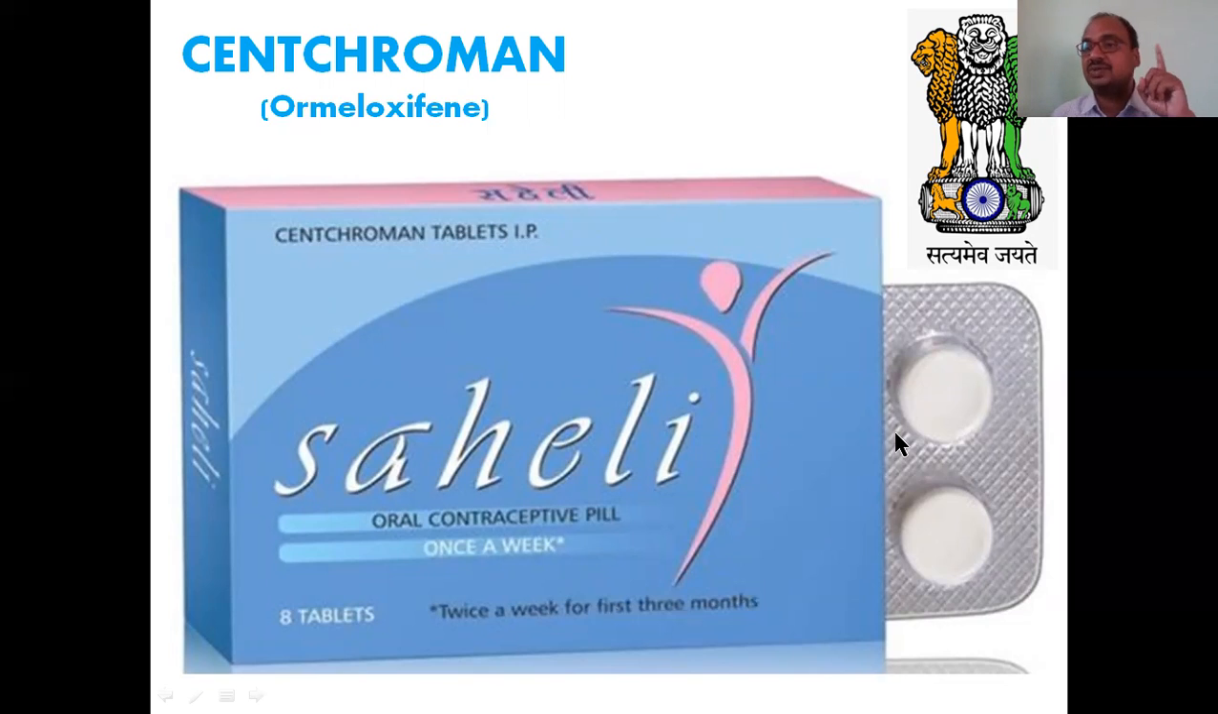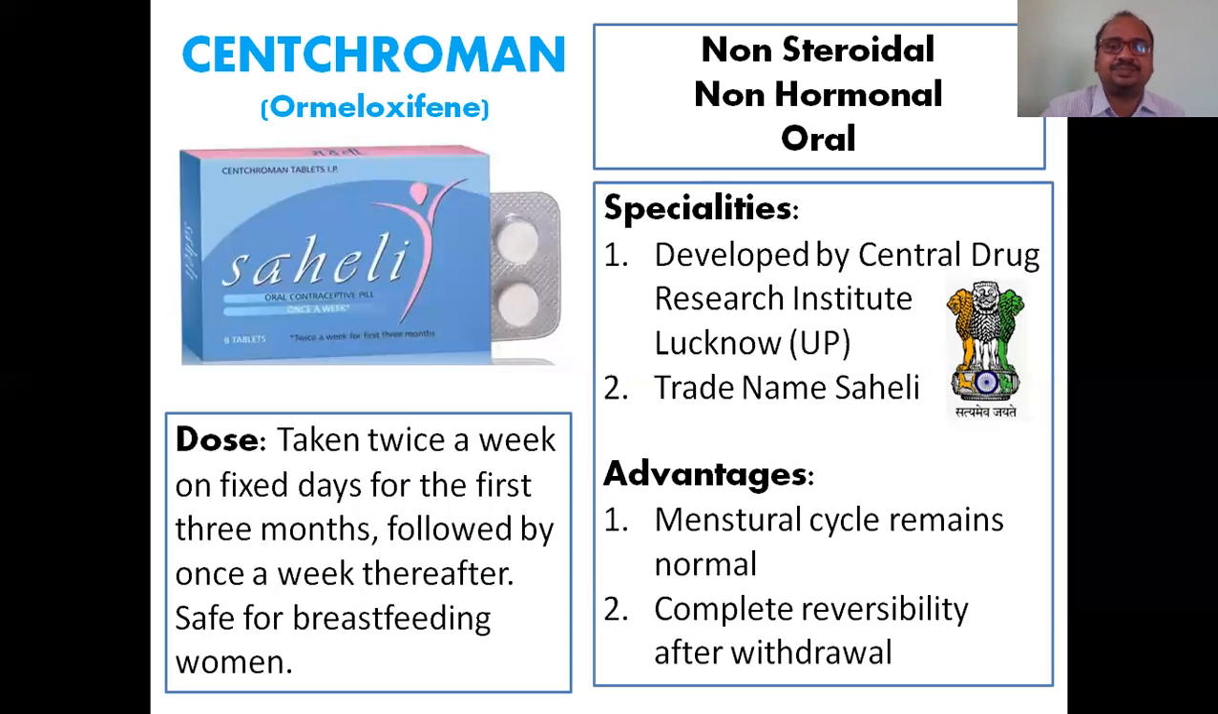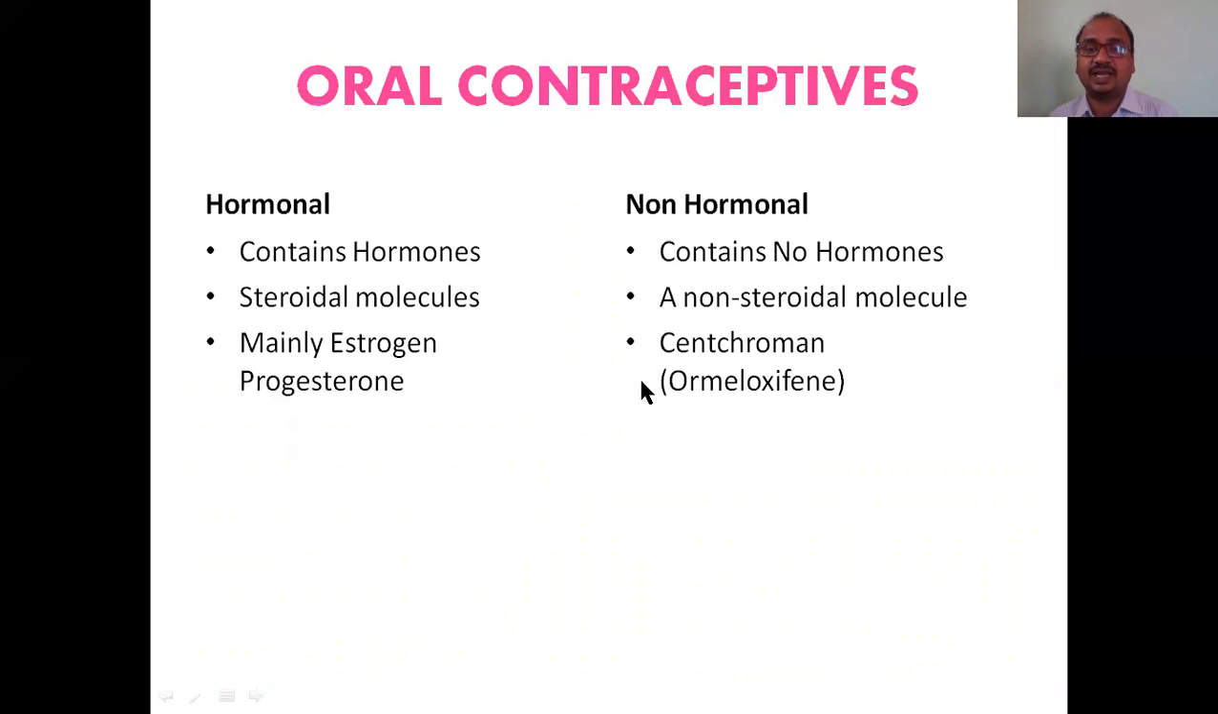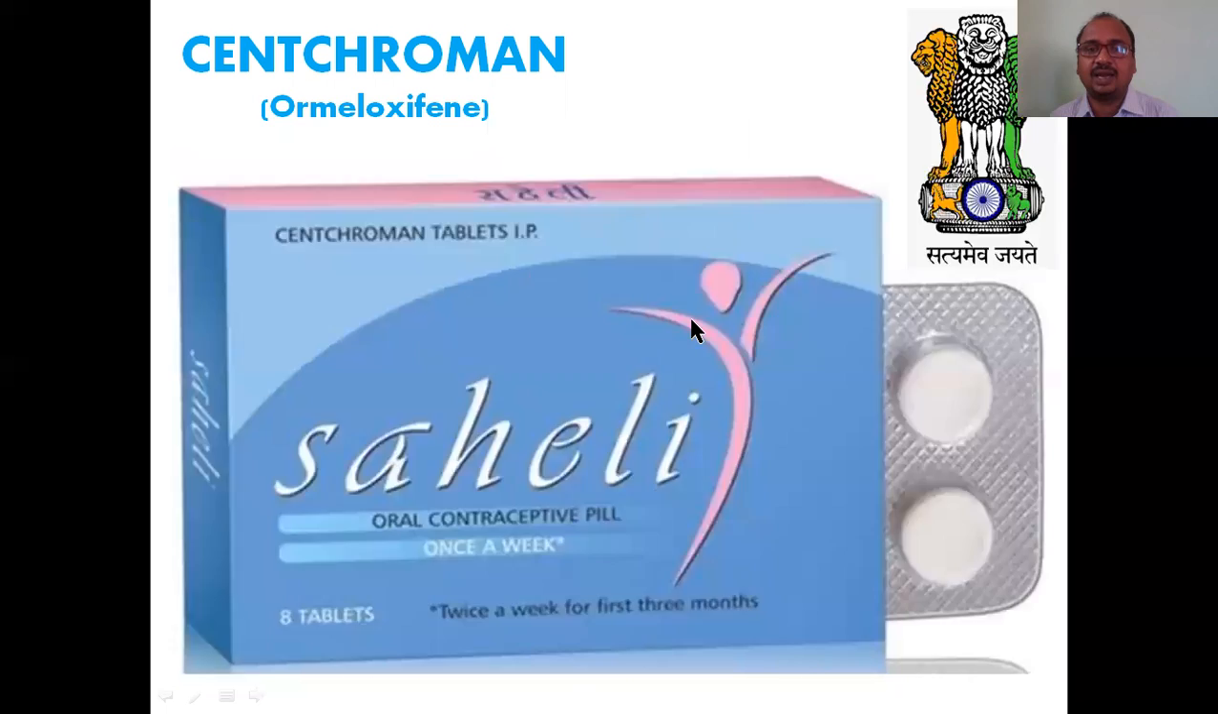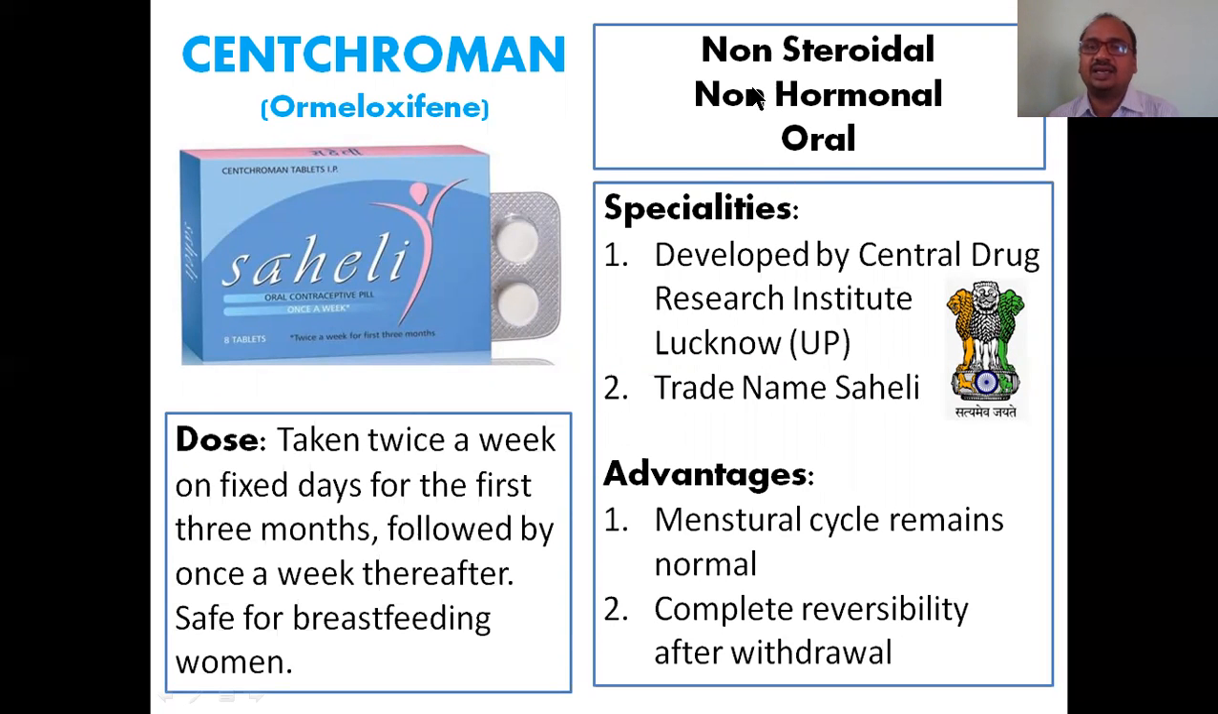In the IAS, IPS examination also, they asked what is the government officially released tablet for birth control or as a contraceptive. It is the Saheli brand name. It consists of the chemical Centchroman, Ormeloxifene. It is non-steroidal, because Centchroman comes under the non-hormonal, non-steroidal group. It is an oral route because we are studying only oral contraceptives.